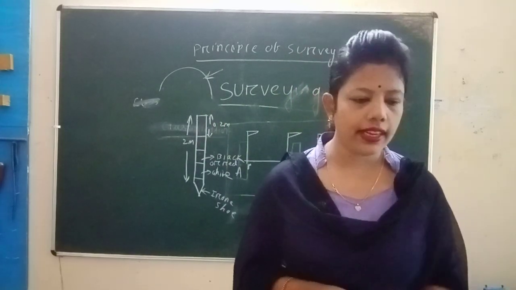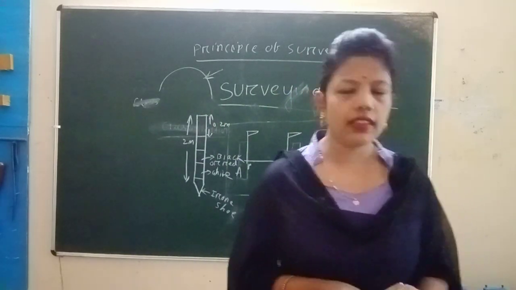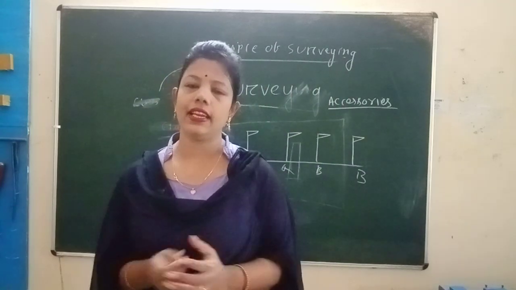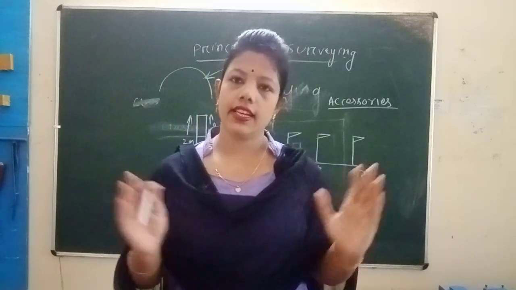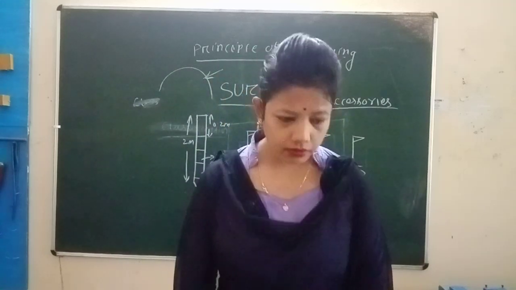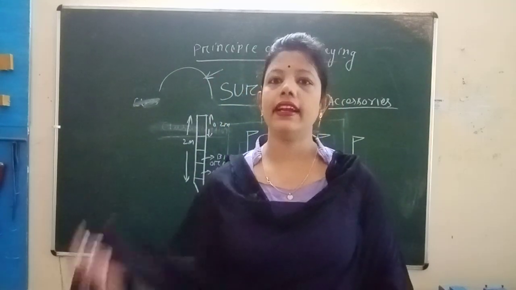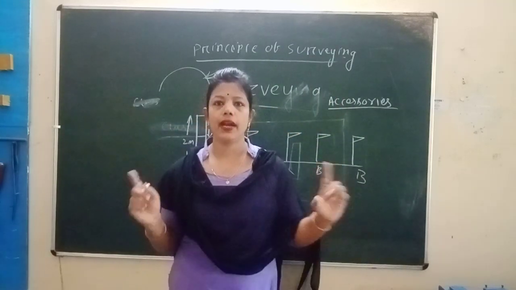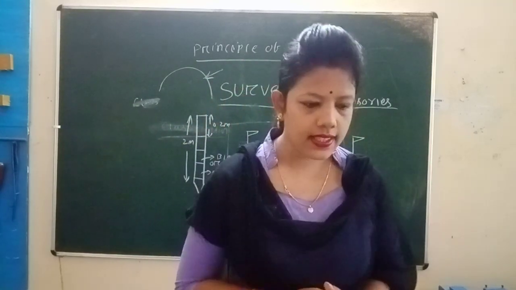Next, we go to the revenue chain. What is the revenue chain? The length of the revenue chain is 33 feet. It is divided into 16 links.